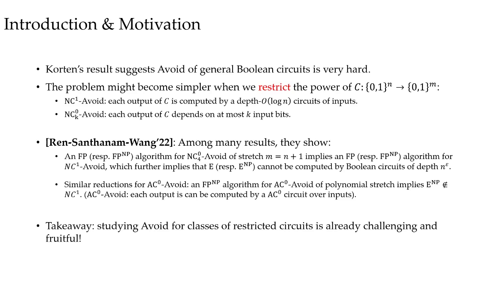They also have a similar reduction for AC0 avoid. This result shows that a deterministic solution for the seemingly tractable problem of NC0_4 avoid already implies some unexpected and exciting consequences. It provides one more strong motivation to study avoid of restricted circuits.